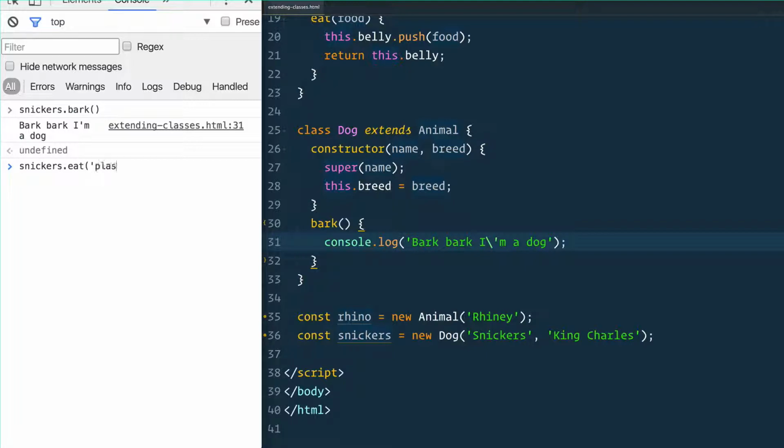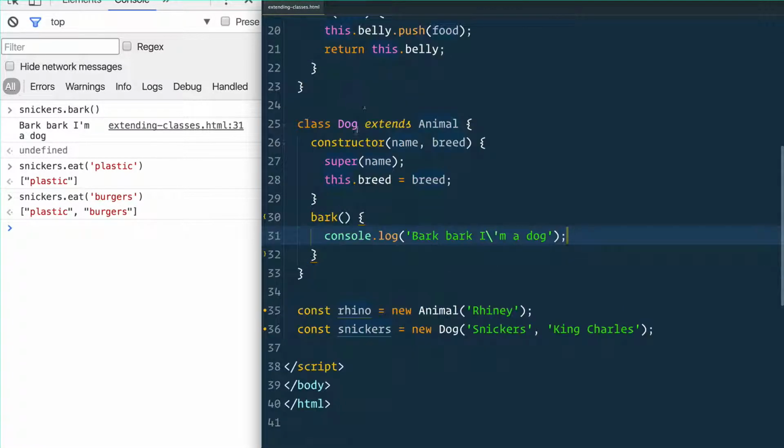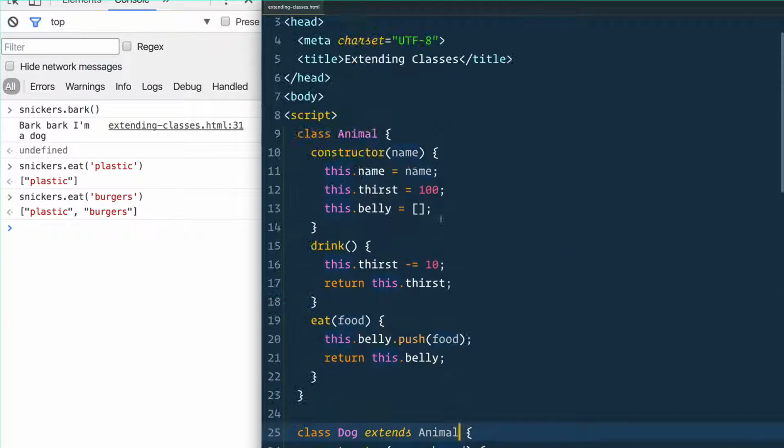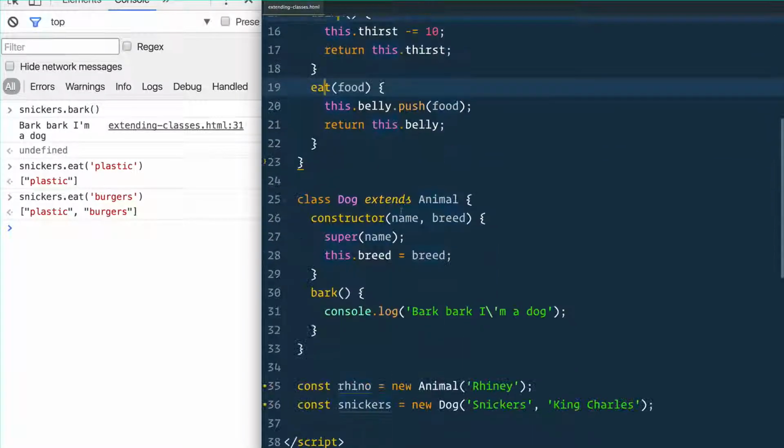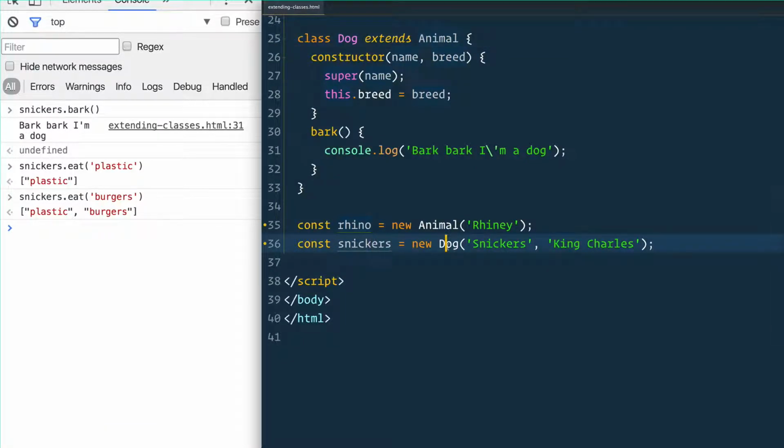But what about Snickers.eat? What does he like to eat? Plastic we find on the ground. Sounds good. Burgers. All of the methods that we defined on the initial animal have been inherited because we extended the animal. Same thing goes if you were to change any of these prototypes on animal, they would filter on down to dog and filter on down to Snickers where we actually created it.